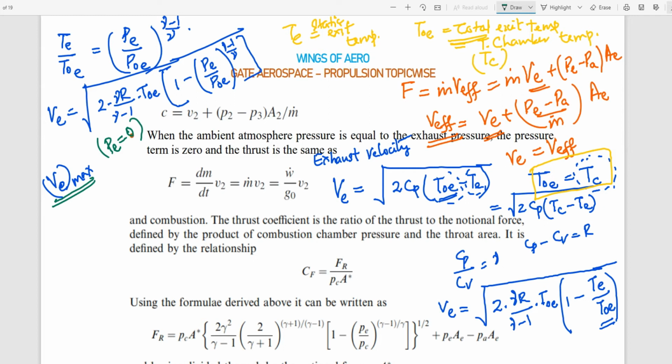Then we can get an equation something like VE max. Suppose in the question they ask you to find the maximum exhaust speed, then you have to use this formula into T naught E. Only this term will be there, this term will become 0.